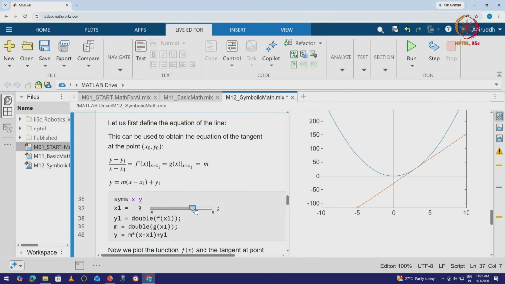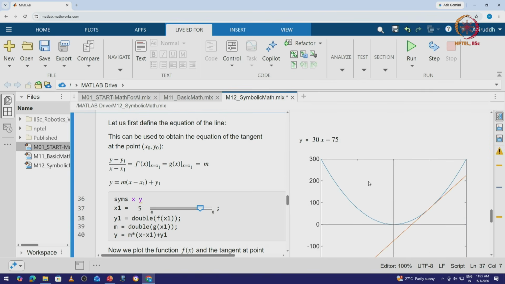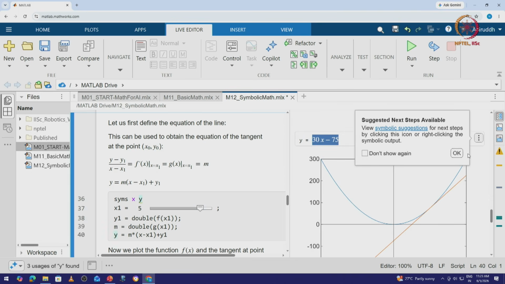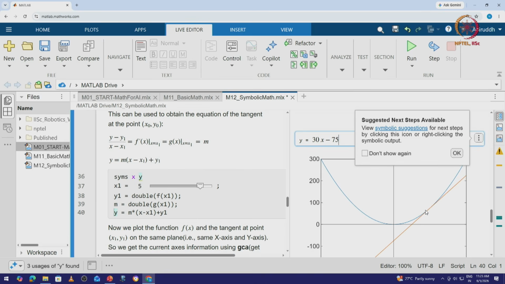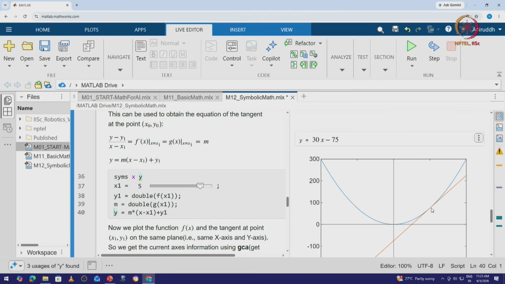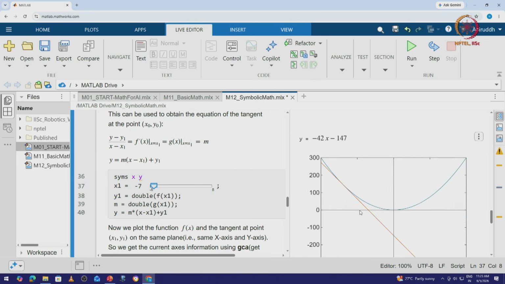Now let us see the value of x as x equals 5. If we take the value of x equals 5, we observe that the equation of the line changes because the value of x changes, and it gives us the line at x equals 5. If we take a value of x equals minus 7, then the value of y also changes.